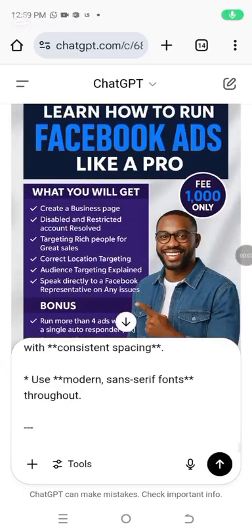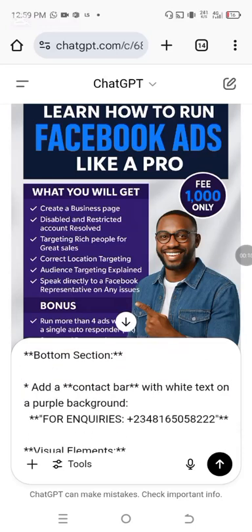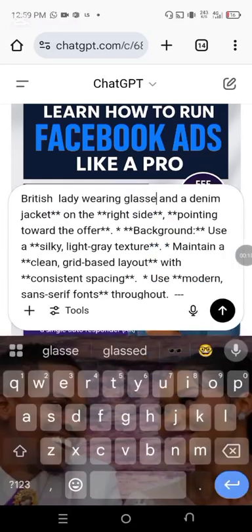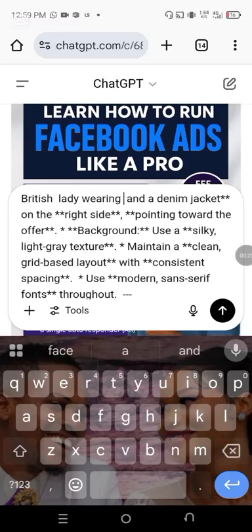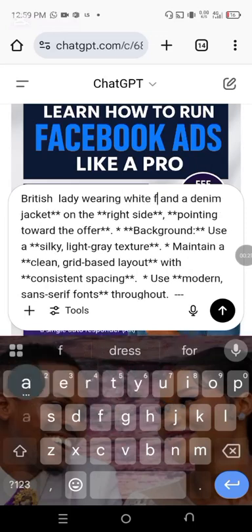All right, so after we have generated our results, I want us to edit some of this. You can edit it to any pattern you want. Let me change it to a British lady. I don't want her to wear glasses. Wearing a white face cap.